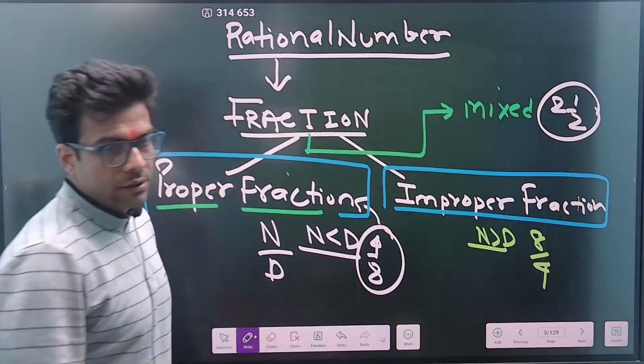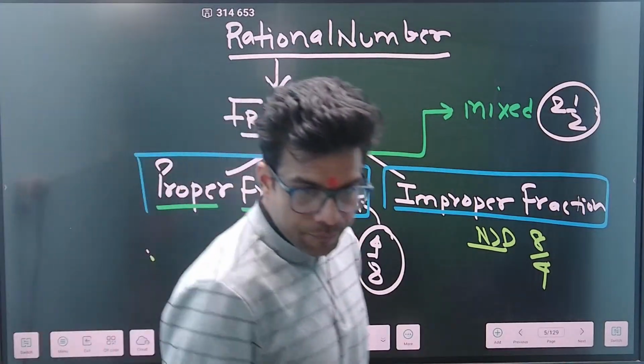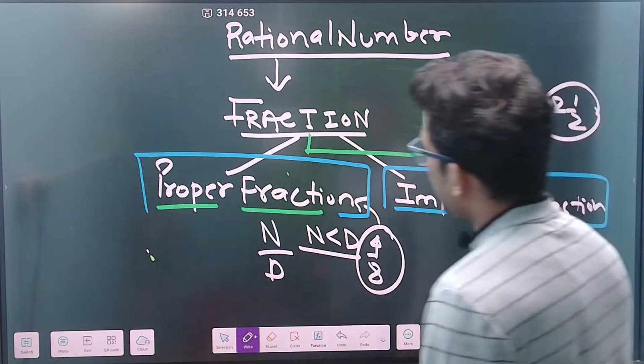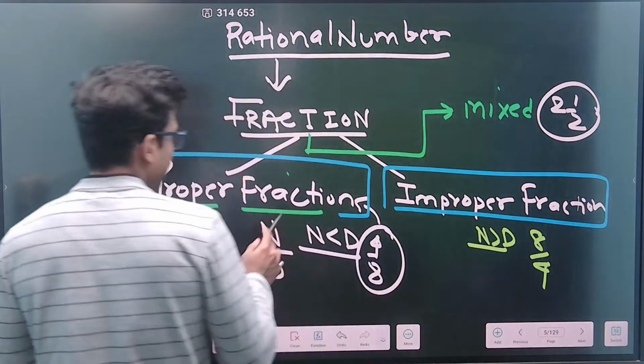Correct. Is this clear to everyone? I hope so. So these are the basic ideas of numbers, starting with rational numbers: fractions, proper fractions, mixed fractions.